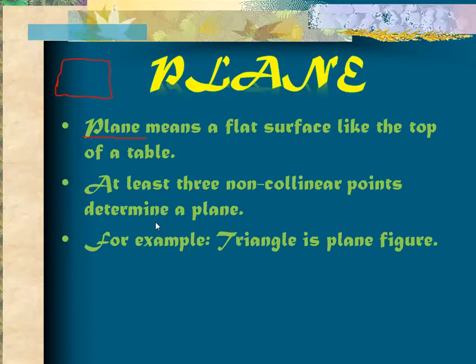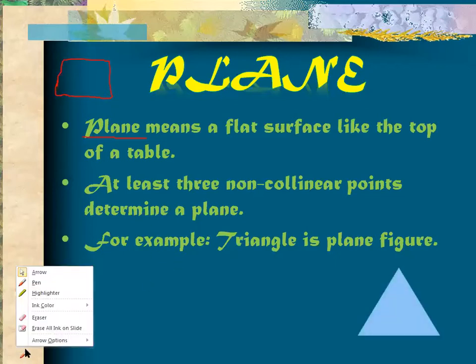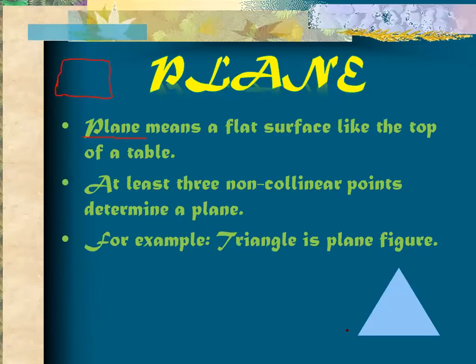Now I'm going to explain this point with the help of this figure. Let's suppose this is a triangle, and this is point A, this is point B, and this is point C. As you can see, points A, B and C do not lie on one line. That's why these are three non-collinear points. So this type of figure will be considered a plane figure. You can say the triangle is a plane figure.